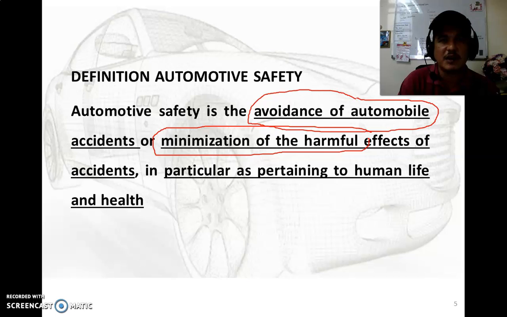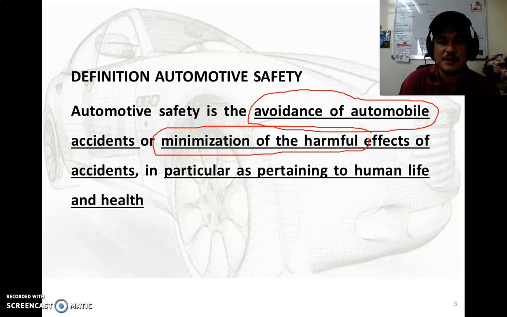In technical terms, automotive safety is divided into active safety and passive safety. Active safety is accident avoidance, and passive safety is minimization of the harmful effects of the accident. What is an example of accident avoidance? An example is the ABS system. ABS, ACC, and EBD are active safety systems for accident avoidance.